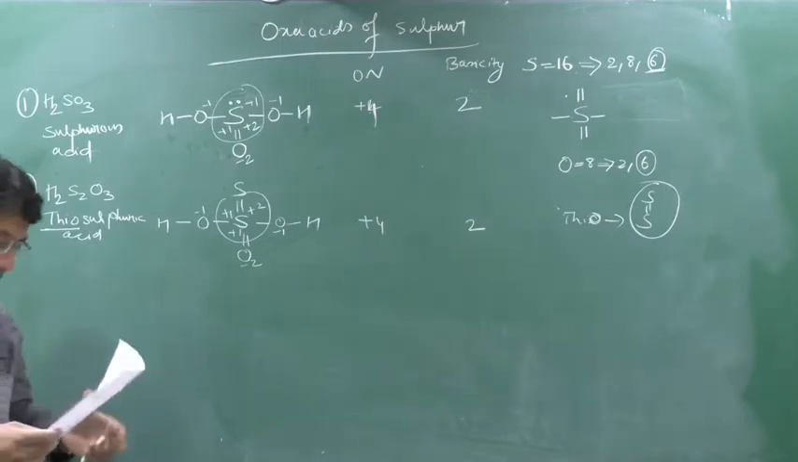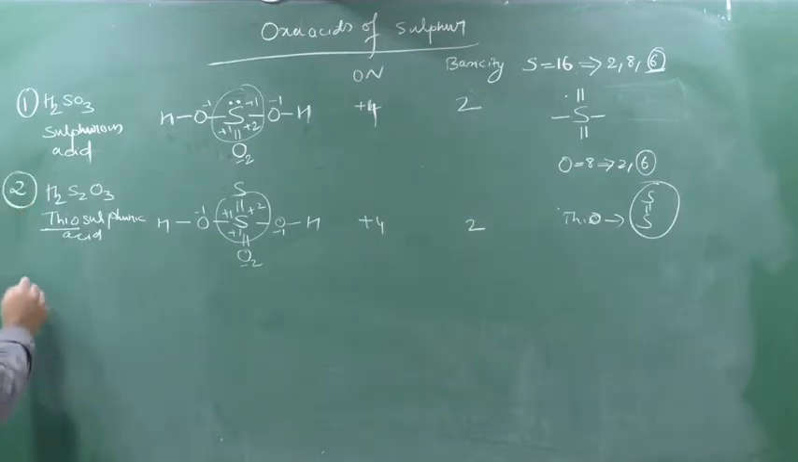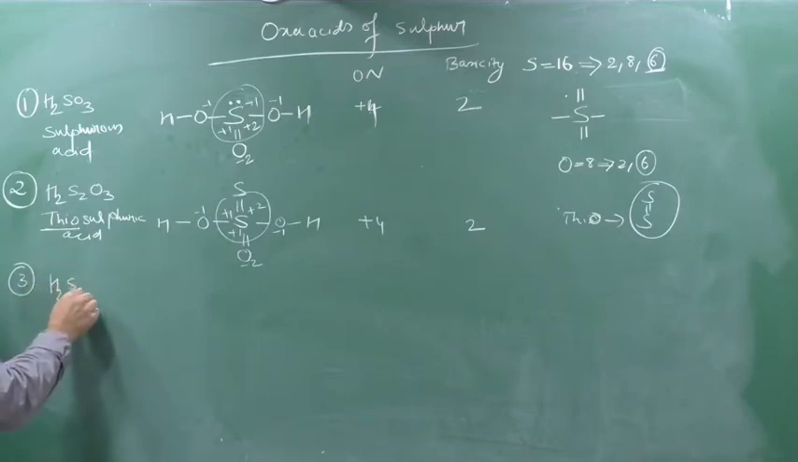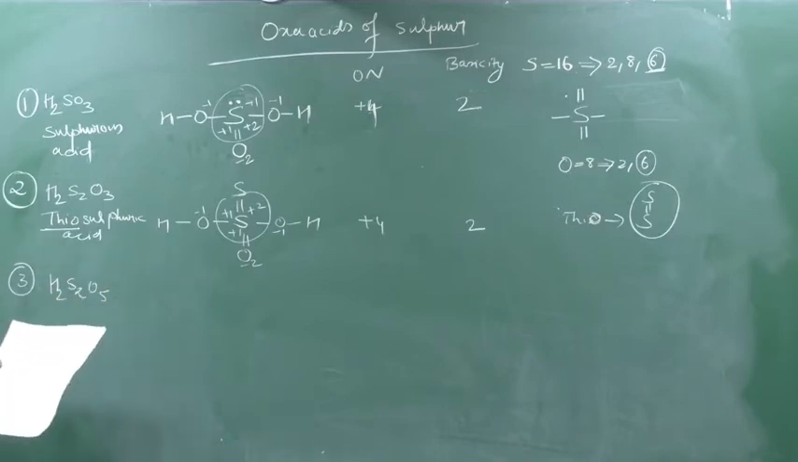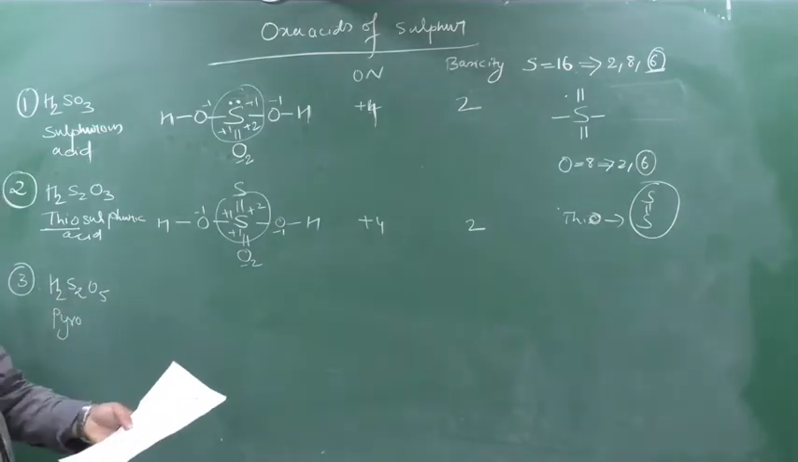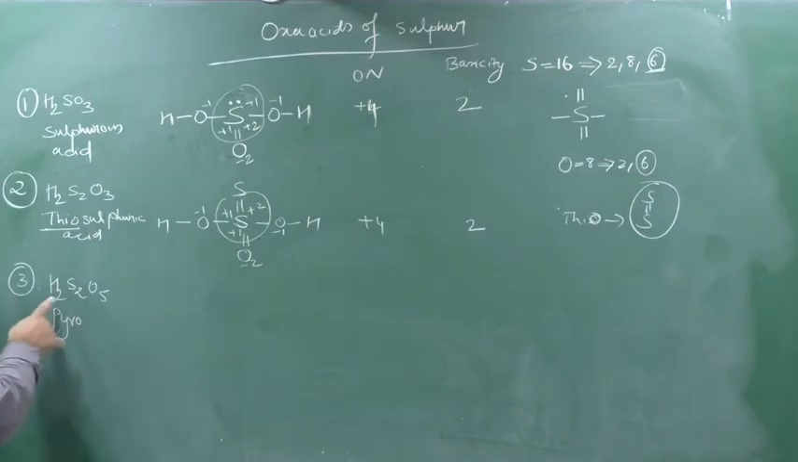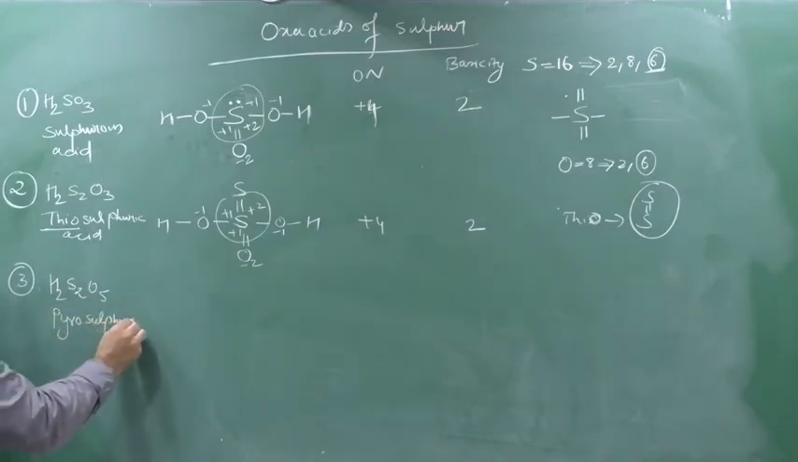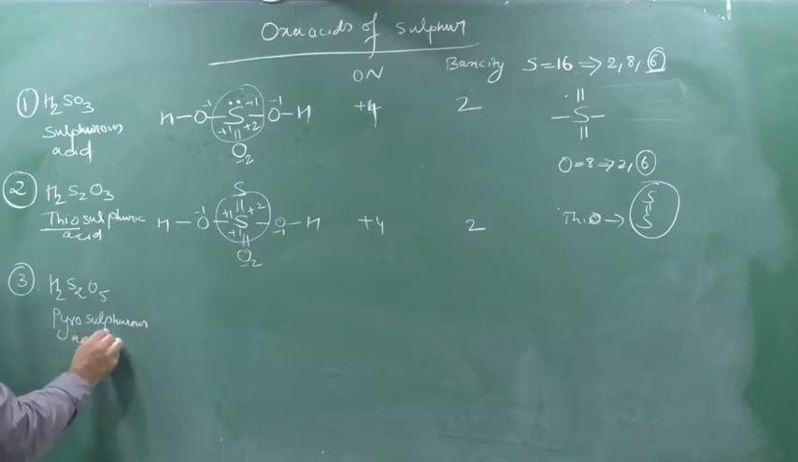Yes or no? Okay. Next, third we will see. We will see pyrosulfurous acid. See, H2S2O5. The name is pyrosulfurous acid. It is not H2SO5, it is H2S2O5. H2SO5 is known as Caro's acid, okay, but H2S2O5 is known as pyrosulfurous acid.